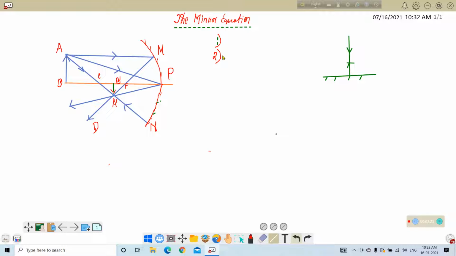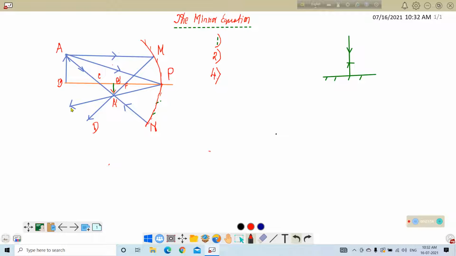Number three, actually this is in your book, number 4. I have skipped number 3 here. According to the book, number 4 principle, the light ray which is incident on the pole, this point is the pole, is incident on the pole and gets reflected along this direction.